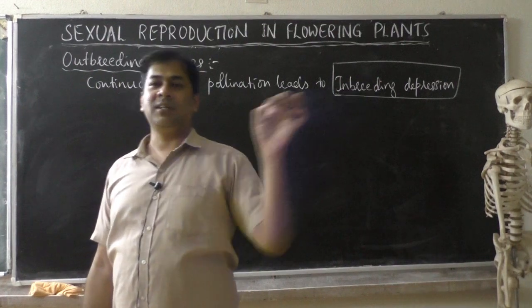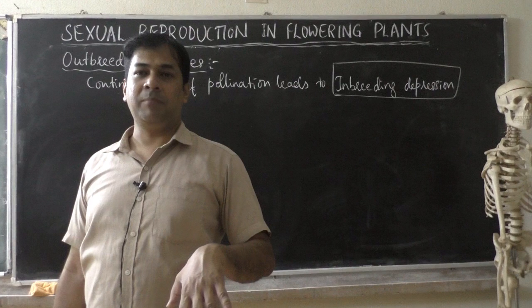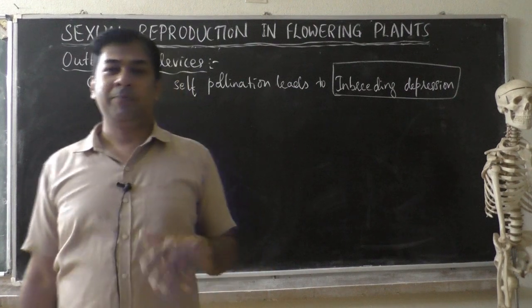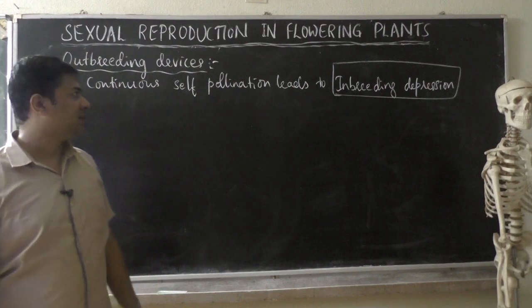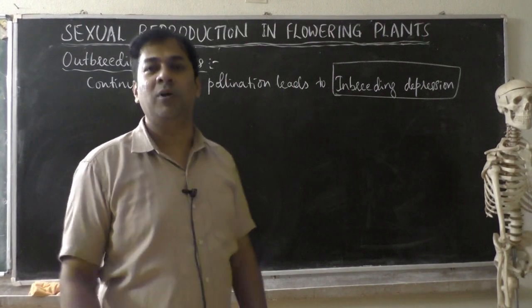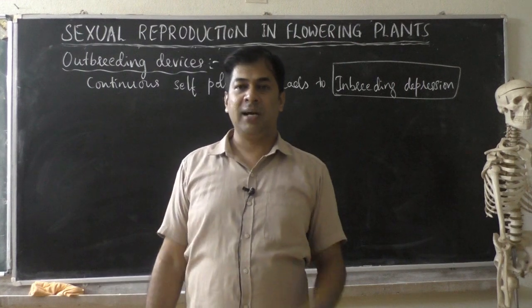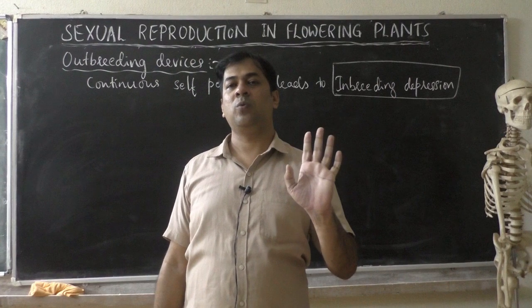The farmer need not bring and put pollen grains on the stigma. The modification is in the plant itself. What does the plant do? The plant avoids inbreeding depression, so it makes some modifications to avoid self-pollination. The plant rejects pollen grains of the same flower. How?